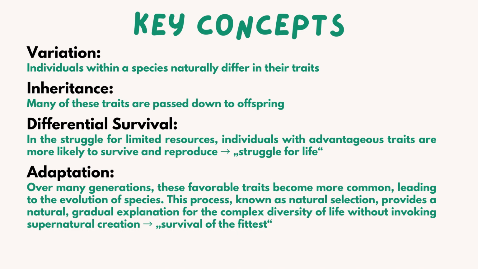Now, let's quickly summarize. We learned about variation, inheritance, and the struggle for resources, which is also called the struggle for life. These three key concepts lead us to the most important one, adaptation, which can eventually result in speciation, which is the formation of new species.